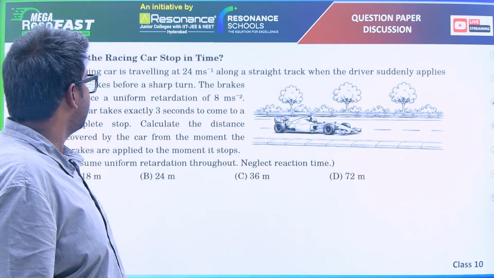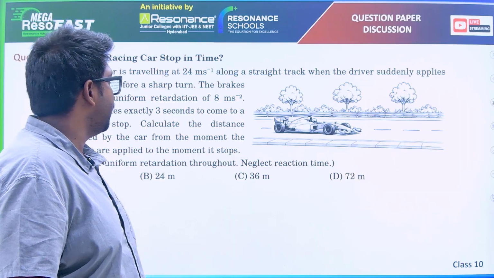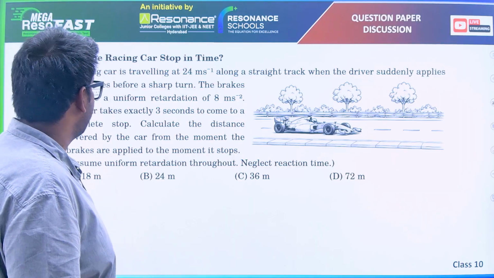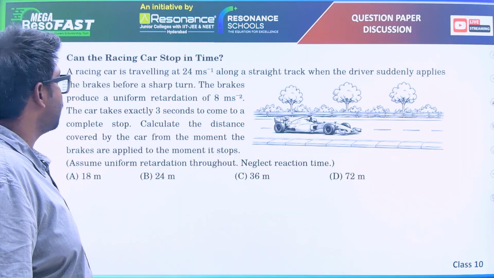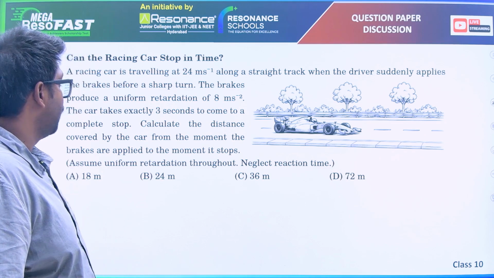A racing car is traveling at 24 meter per second along a straight track. When the driver suddenly applies brake before a sharp turn, the brake produces a uniform deceleration of 8 meter per second squared.